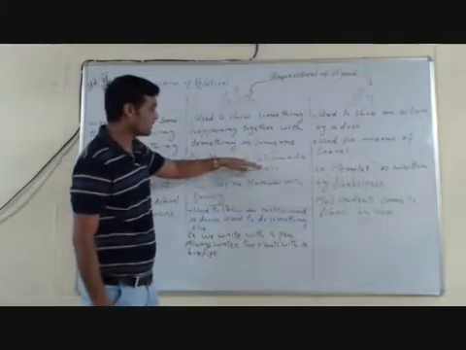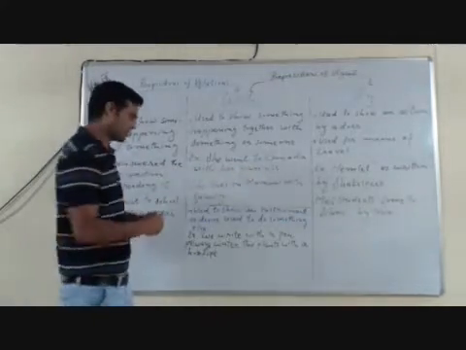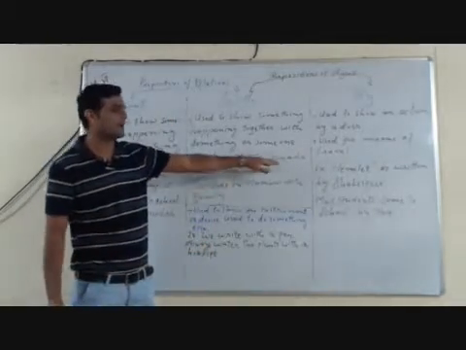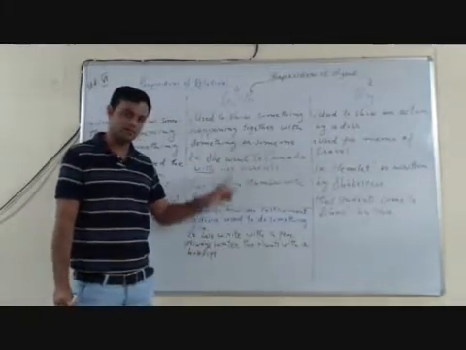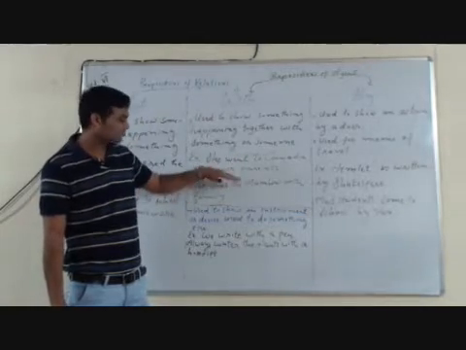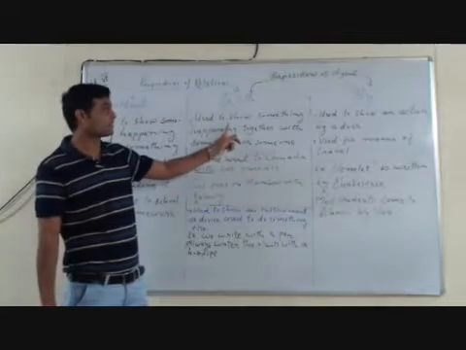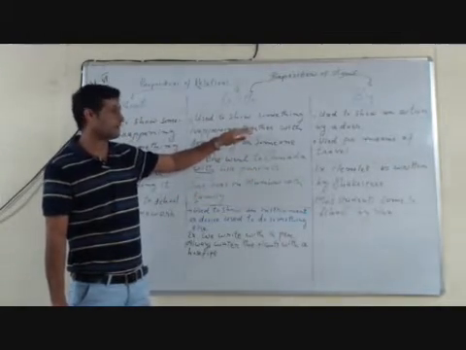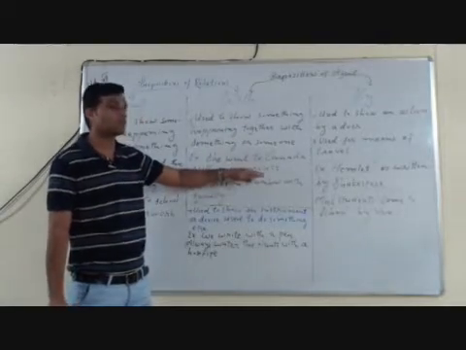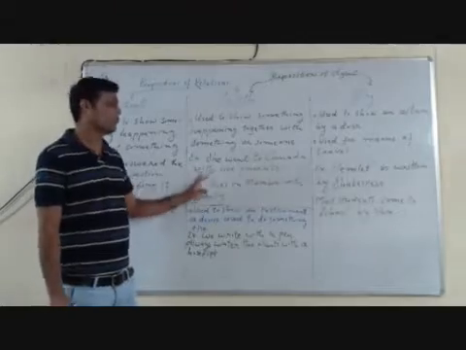Clarification: see the example. She went to Canada with her parents. See here the use of with. She went to Canada with her parents. So here we can see that she went to Canada with whom? With her parents. So something is happening, that action of going to Canada, happens with whom? Her parents. So for that we have used the preposition with.